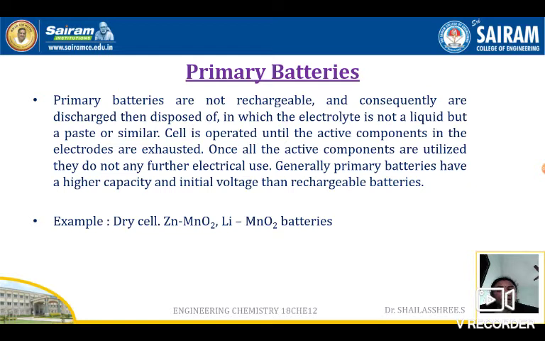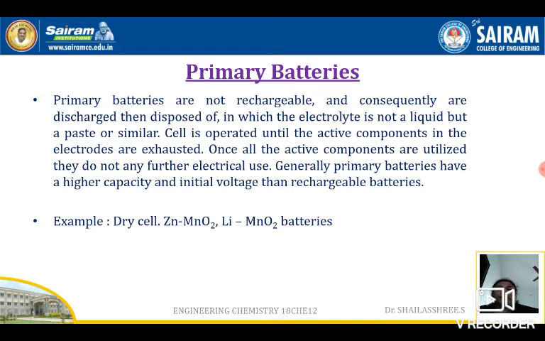Generally, primary batteries have a higher capacity and initial voltage than rechargeable batteries. Once all the active components are utilized, they do not have any further electrical use, and they must be discarded.